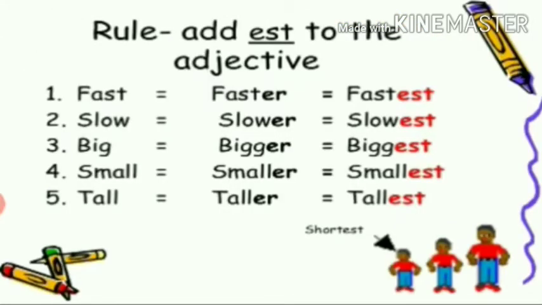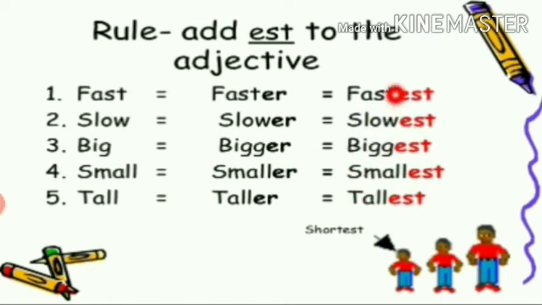We will get superlative by adding EST to the words. So faster will become fastest, slow will become slowest, big will become biggest, small will become smallest, tall will become tallest.